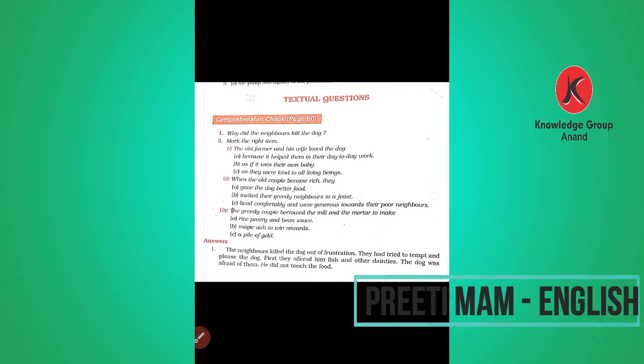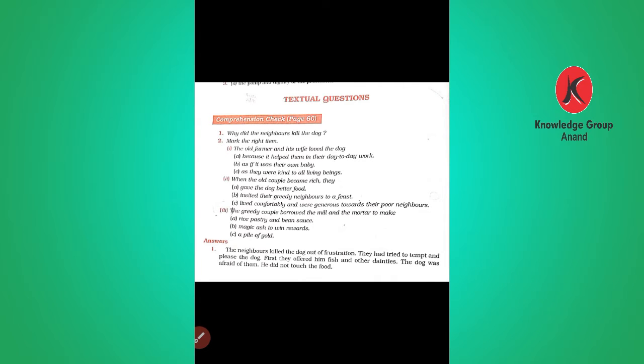Today we will be going through the textual questions of "The Ashes That Made the Tree Bloom". I hope you have read the story and understood it well. So we shall go to the comprehension one, on page number 16. The first question is, why did the neighbors kill the dog?